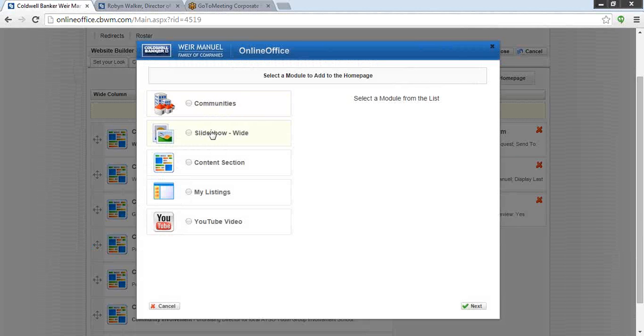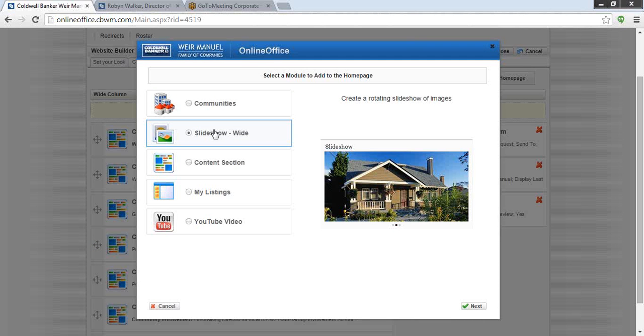So maybe this is an area that you put some of your recent solds. Maybe you have a brand new listing and you want to highlight that listing with some additional photos and make it part of your homepage. That would make any seller absolutely thrilled if they were your listing of the week or your highlighted listing. Add some things there. This is also a great place to put any of your past client photos. Maybe you have a collection of 5 or 10 photos of past clients at the closing table. That's a great thing to add as well. So you can add that module to your website and it will automatically rotate the slideshow of photos. So that's a great place to put that.